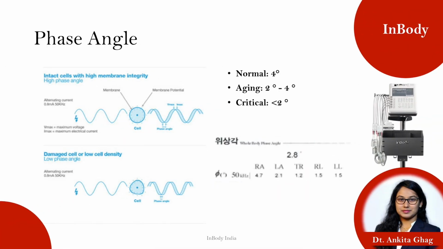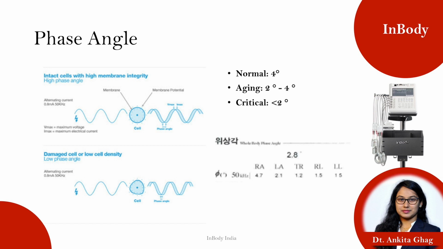As we can see here in the diagram, if the cell is healthy, the phase angle will be on the higher side. If the cell is damaged, the phase angle will be on the lower side. The normal range for phase angle is 4 degrees and above is normal, 2 to 4 degrees is related to aging, and if it is less than 2 degrees, that indicates the patient is really critical and the mortality rate is on a higher side.